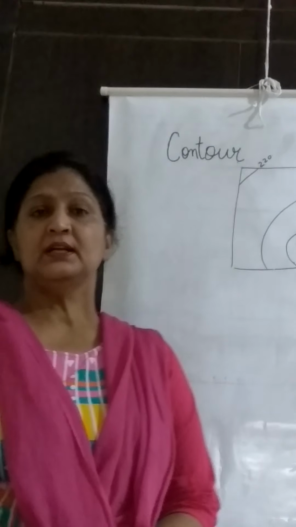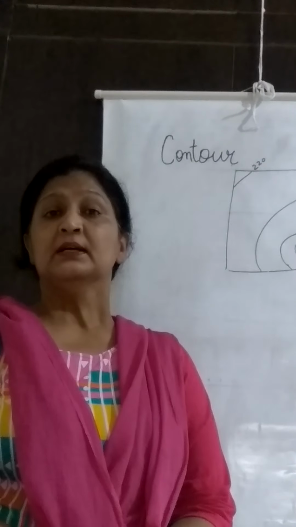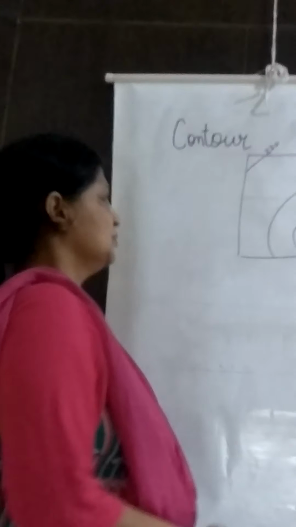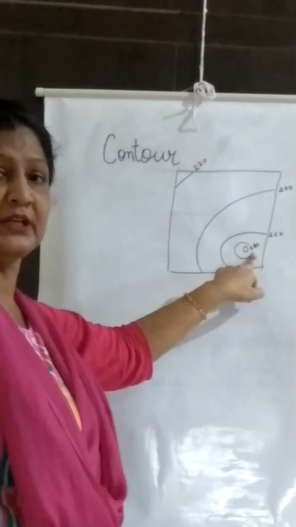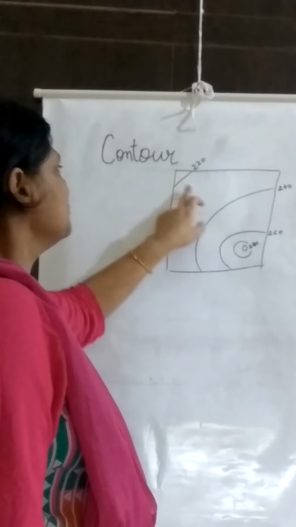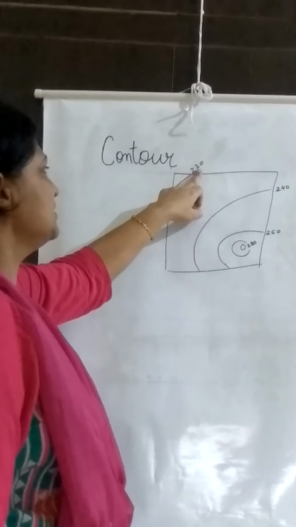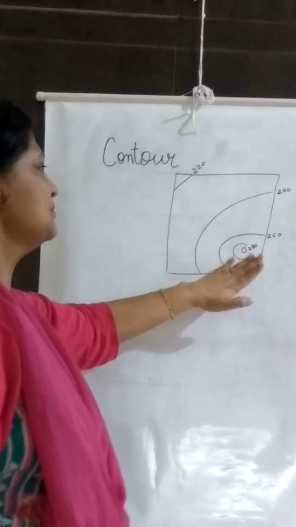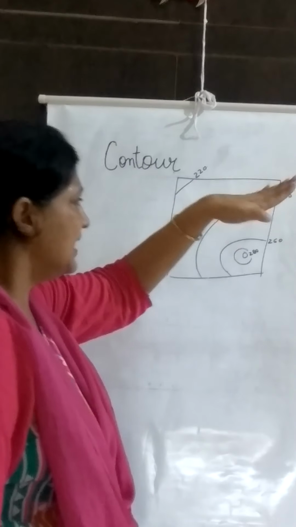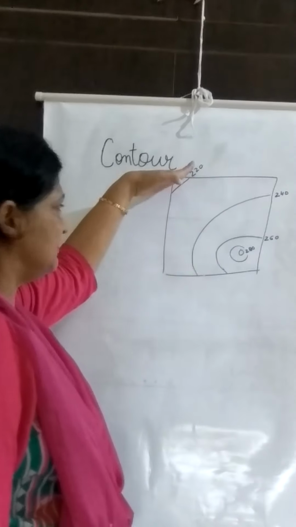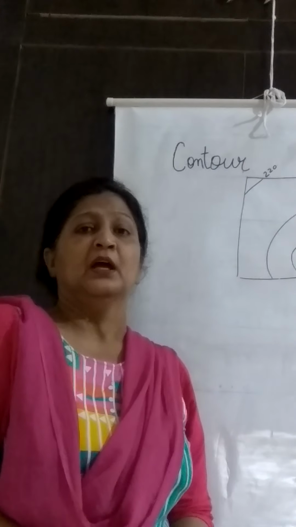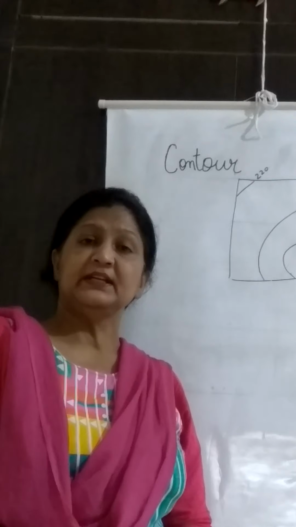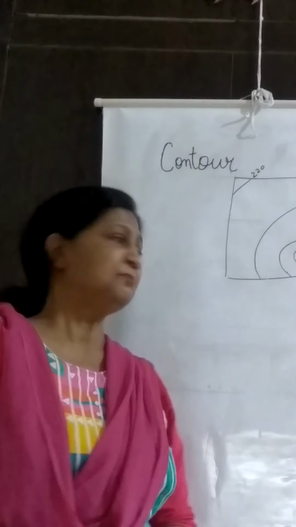Now these circular lines tell us about the height of that place. When we see this topo sheet, it means this place has the maximum height of 280, and when we move to the northwest direction, the height is 220. It means this region slowly rises, and gradually the height decreases as we move towards the northwest direction. The contour line also indicates the mountain or the plain area.